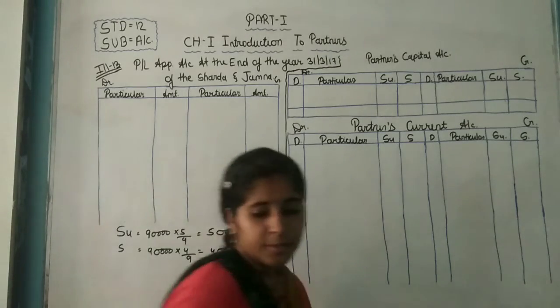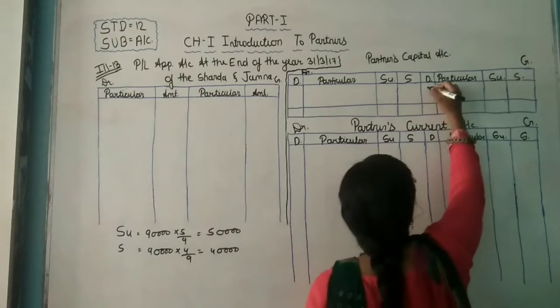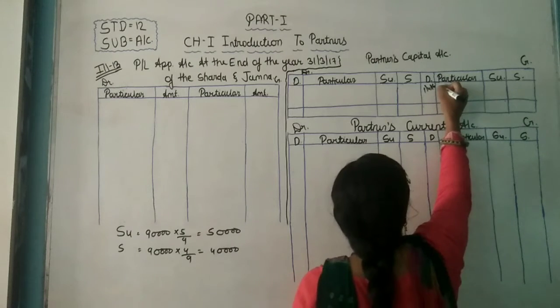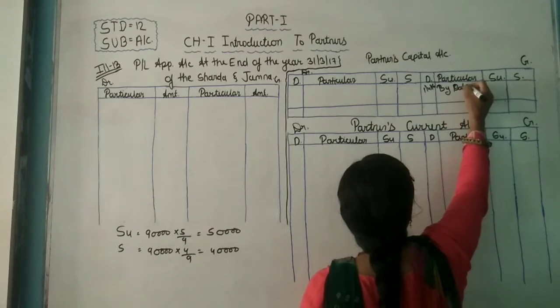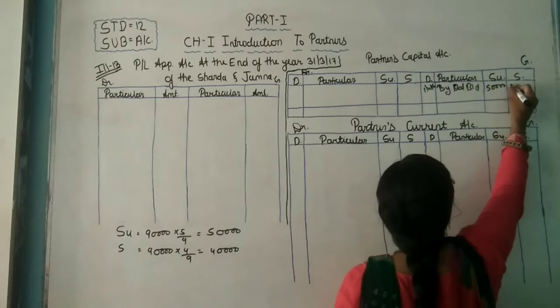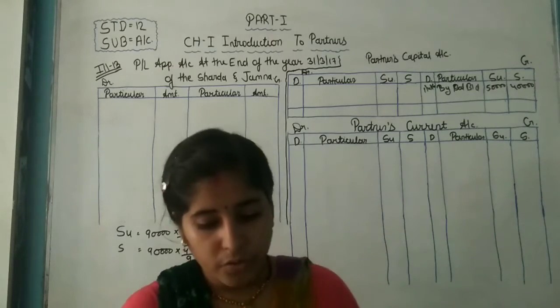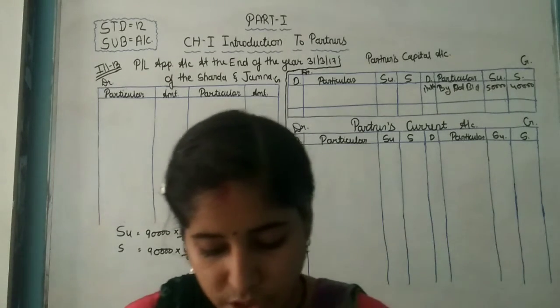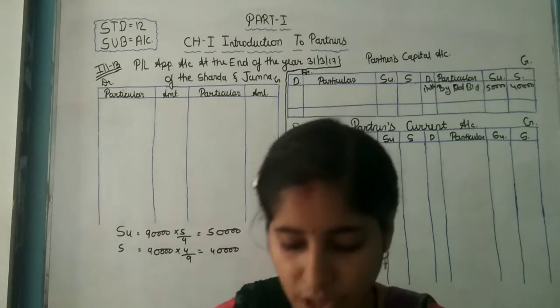So the year starting, 1/4/2016, by capital, the balance is 50,000 and 40,000.